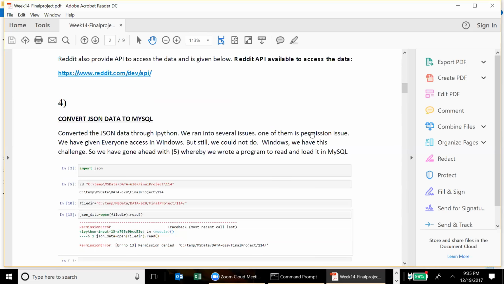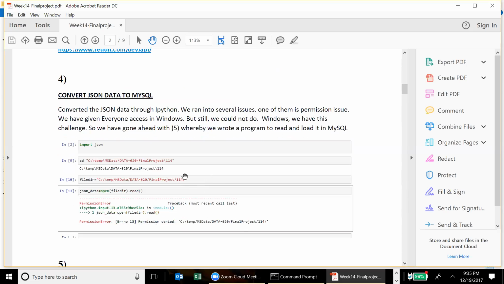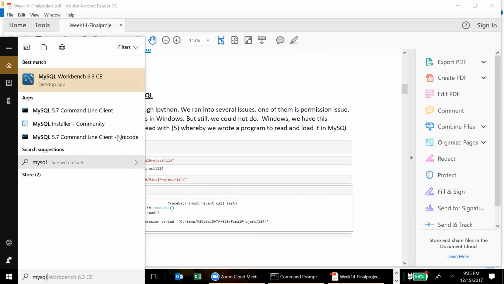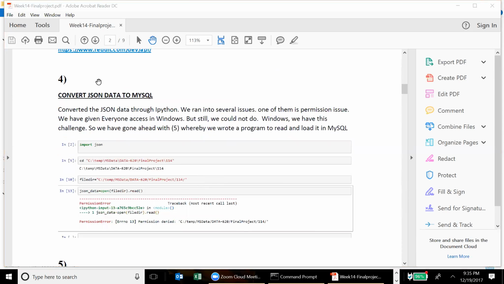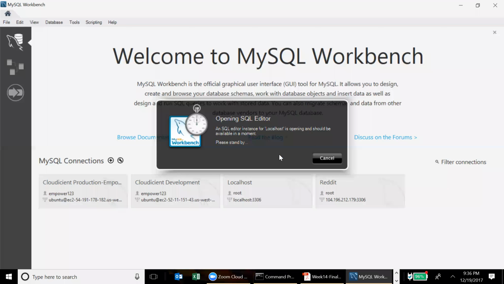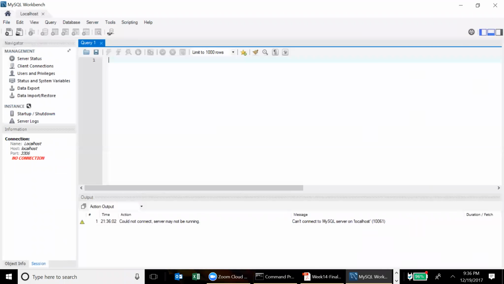When we pulled it, we ran into many problems. There was a JSON problem, so we couldn't pull the data through the JSON directly. So we wrote the JSON to MySQL. We developed a small PHP program to read the data and then loaded it into the MySQL database.